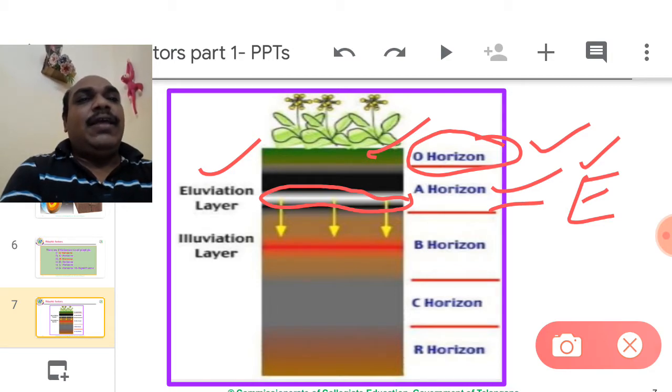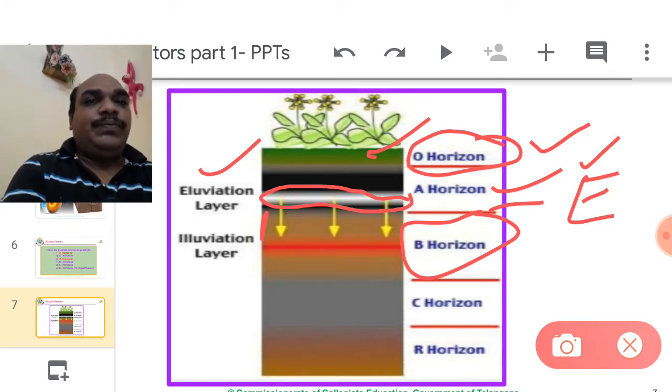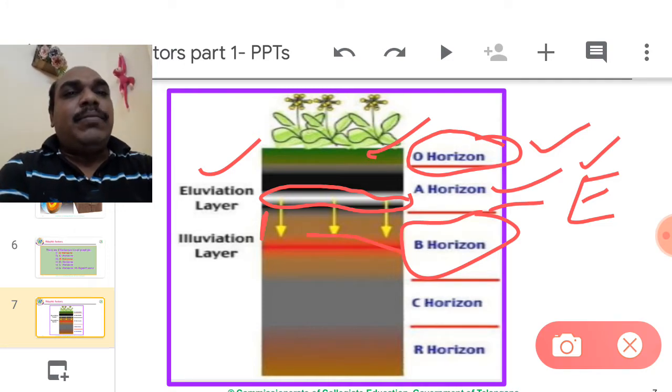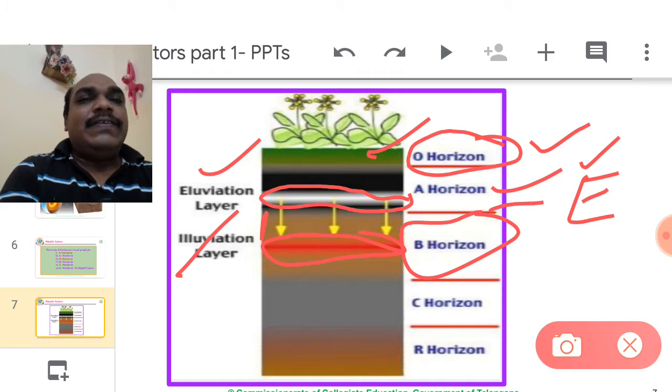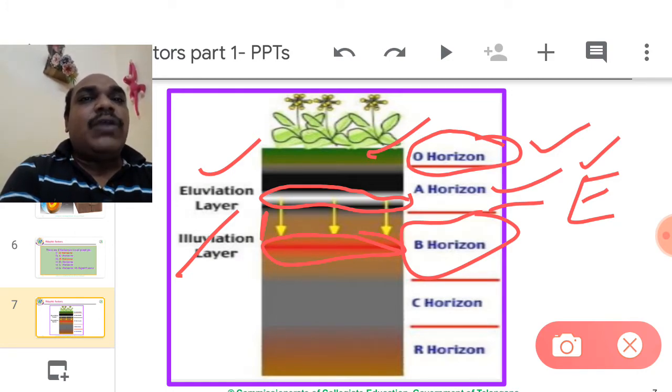Beneath the E, the B horizon is visible. This is the B horizon. The B horizon also has a special character. At the bottom of the B horizon, one more sublayer is there, that is the illuviation layer. Illuviation means accumulation. What is accumulated here?